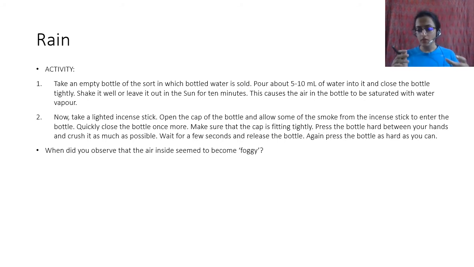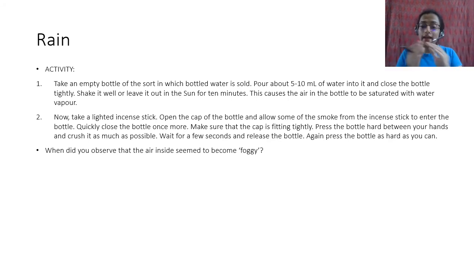Okay. Actually, what happens is when you give it a nice squeeze or you put a lot of pressure on it, the temperature increases. There is a direct correlation between pressure and temperature, right? So as you give it more pressure, the temperature of that place, of that bottle, whatever is inside, increases. As you let it go, it expands, right? Which causes the temperature to go down.